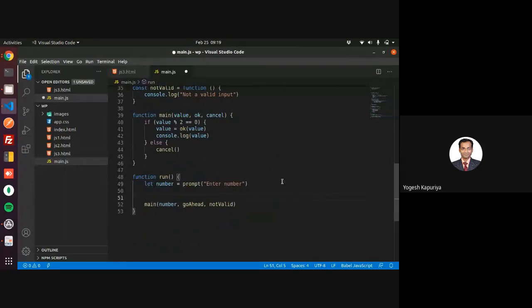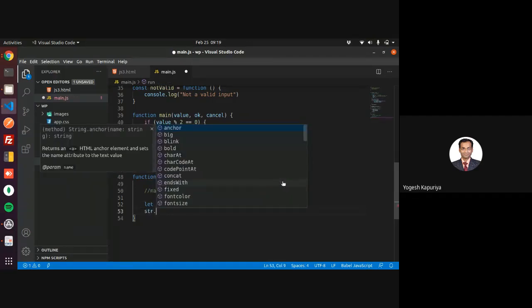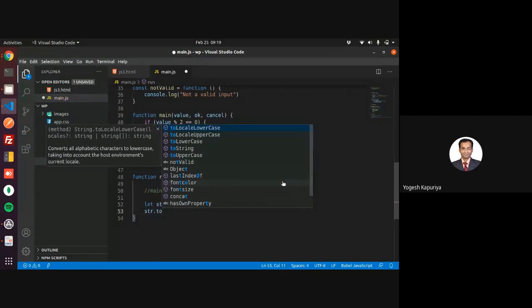Let's say you are creating one string, let str is equal to hello. Then you have a number of different cases, right?